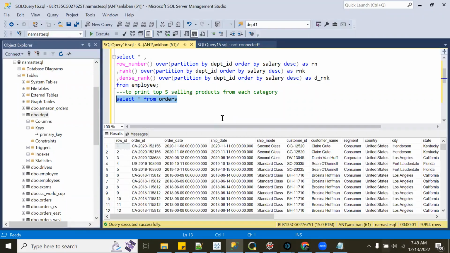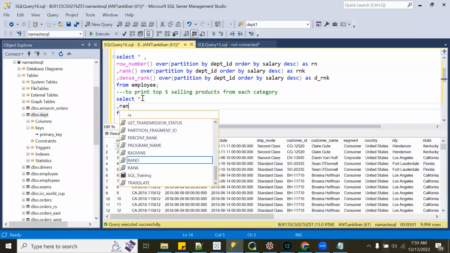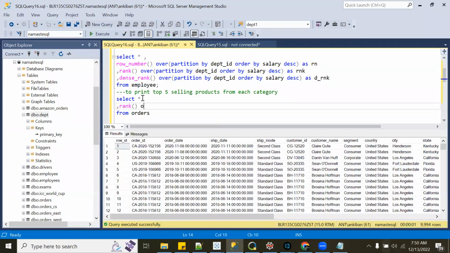Well, we can use dense rank, with a condition where rank is less than or equal to 5. You are saying dense rank, over partition by category, order by sales.